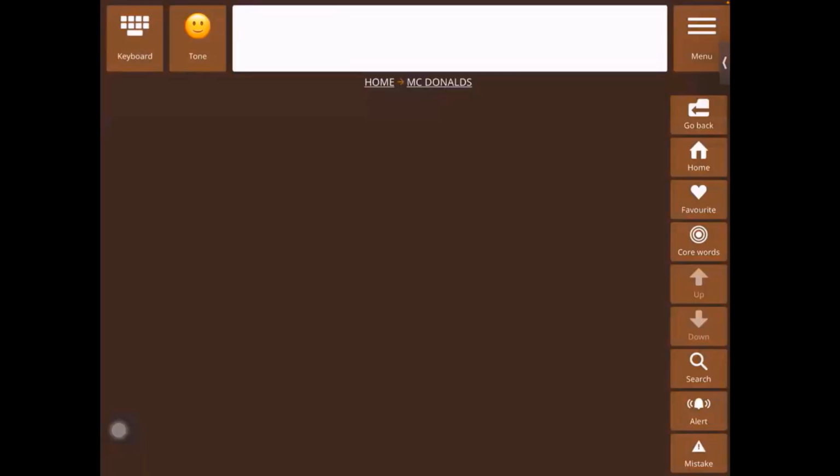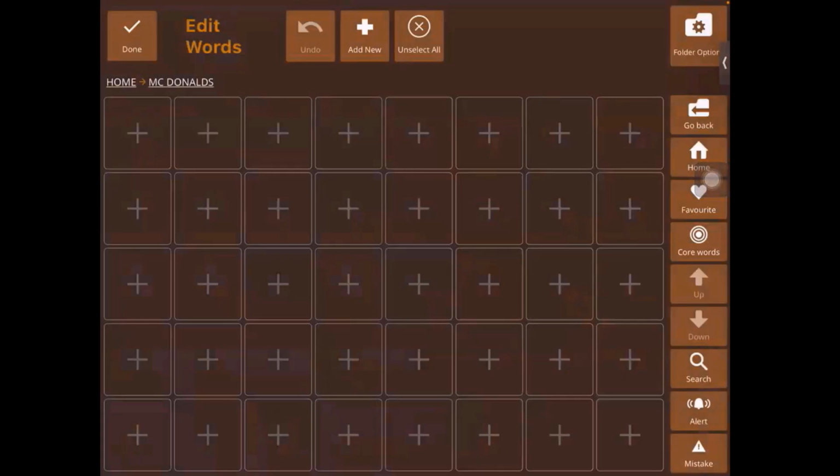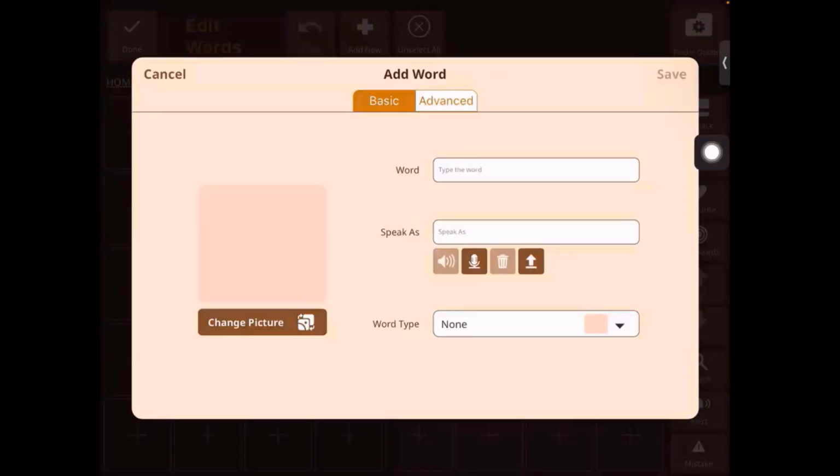It says McDonald's, and we can go back and change that pronunciation. But we're going to go into here and add the words to go inside this folder. So add new. This time I'm going to add a single word. And then here I'm going to type the word.